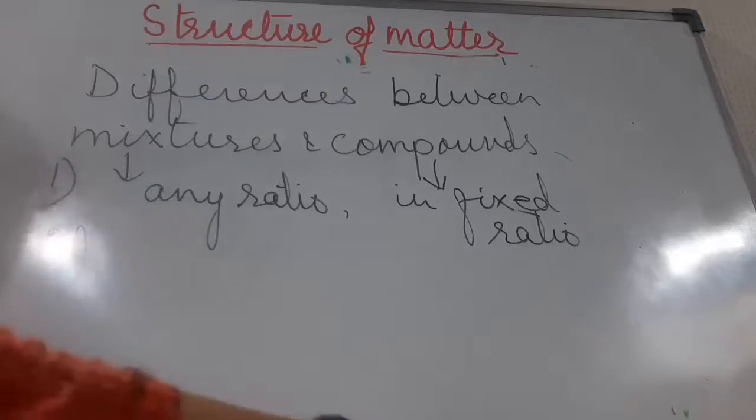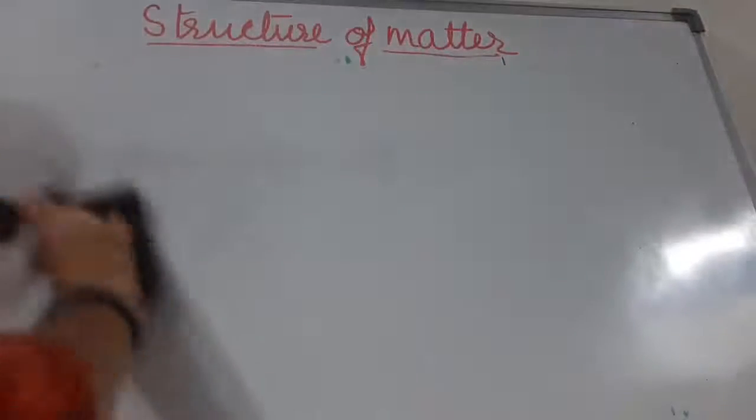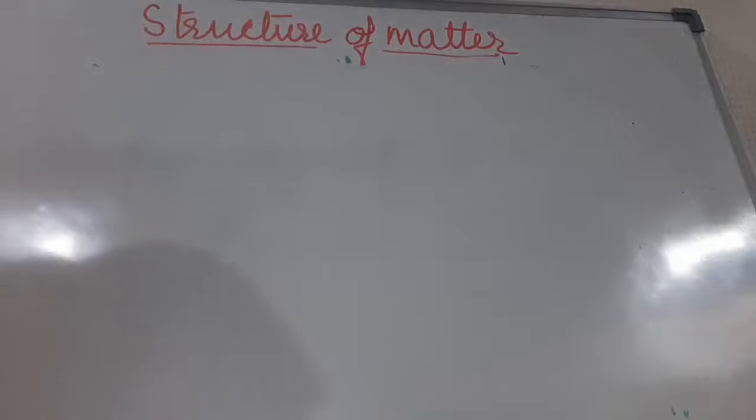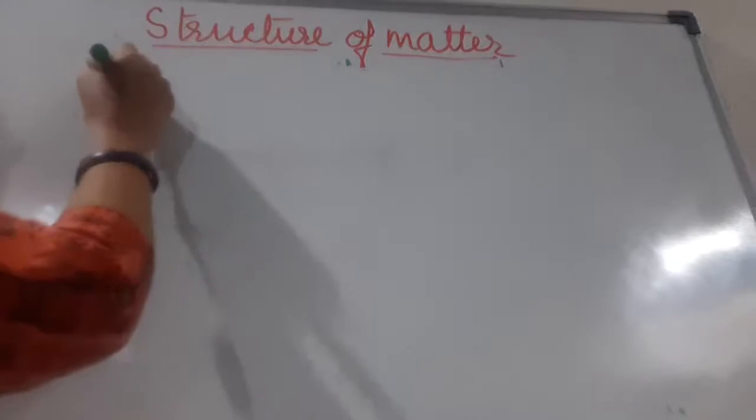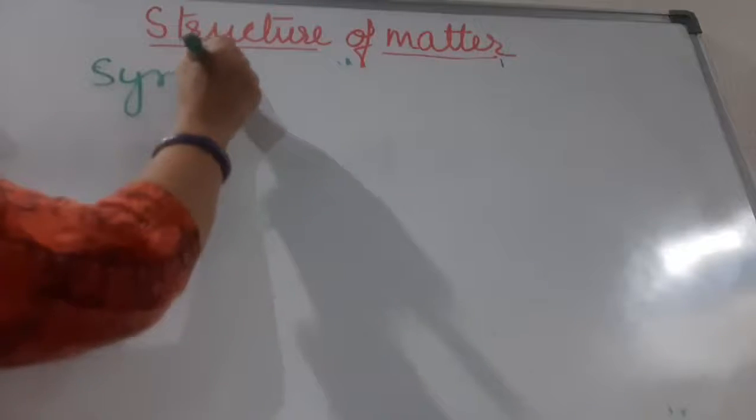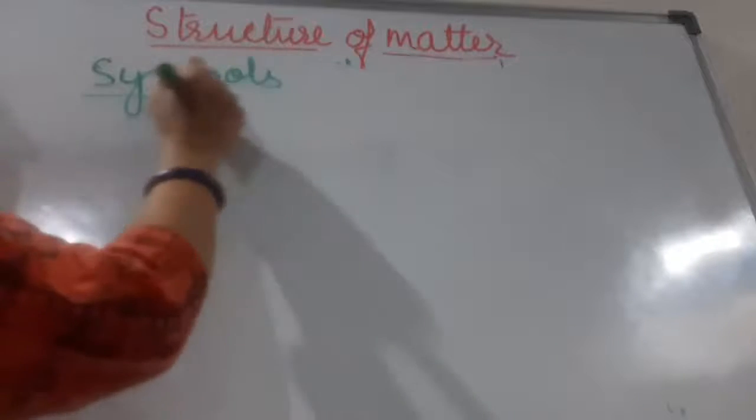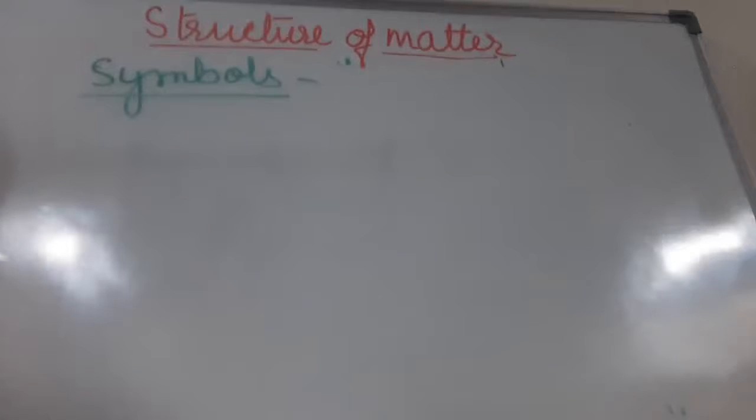Now children, we are moving to the next topic, which is symbols. Okay, what are symbols?